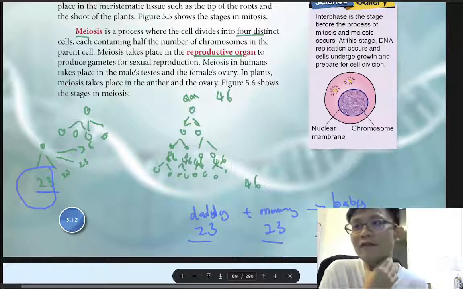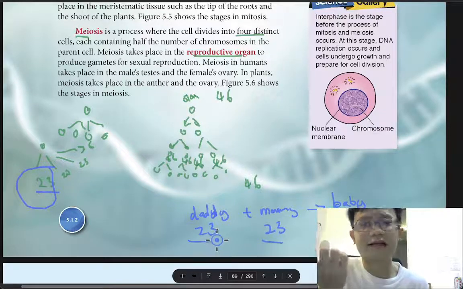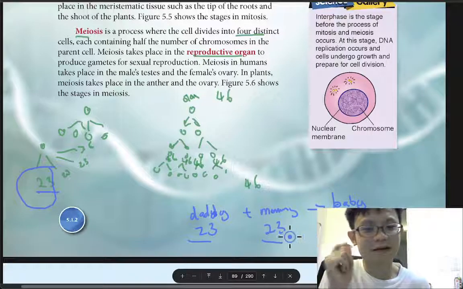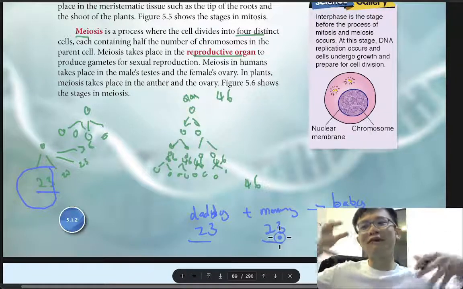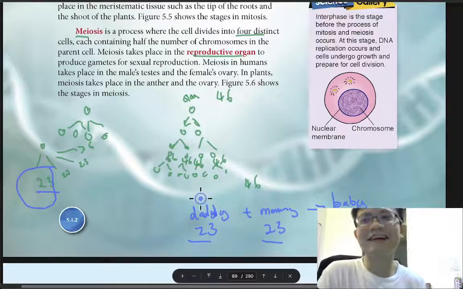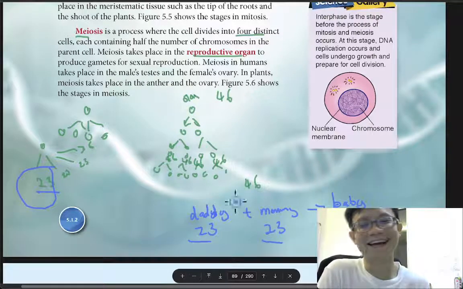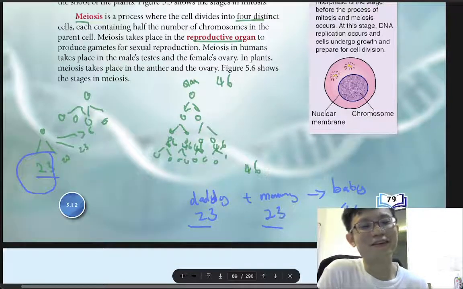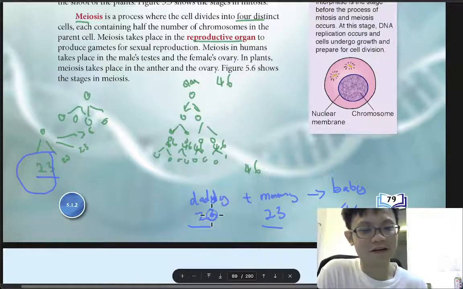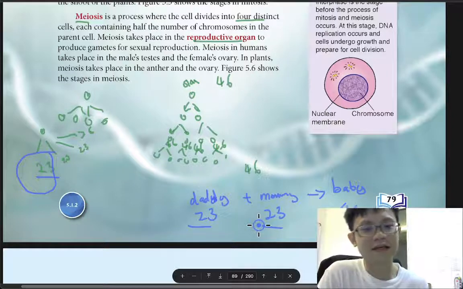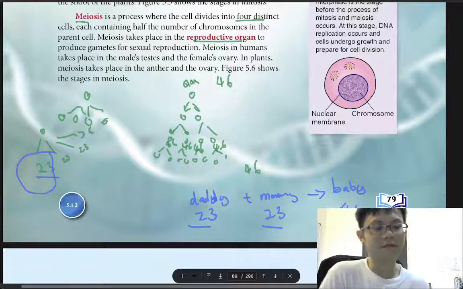But sometimes I feel it is not fair, because the guy does not need to carry the baby, but the girl needs to carry the baby so big, walking here and there, and the daddy can just walk everywhere, and you still get a baby of 46. This is what I think. Of course daddy needs to do more, work more, be more responsible, protect the mommy, earn more money, work a bit harder.